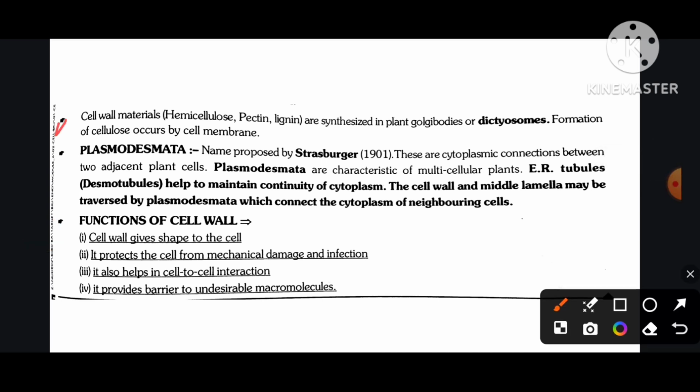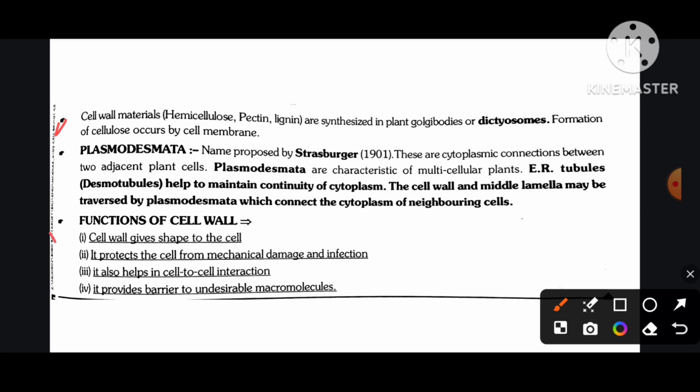Cell wall materials like hemicellulose, pectin, and lignin are synthesized in plants by Golgi bodies, or dictyosomes. Formation of cellulose occurs at the cell membrane. Plasmodesmata: the name was proposed by Strasburger in 1901. These are cytoplasmic connections between two adjacent plant cells, characteristic of multicellular plants. Endoplasmic reticulum tubules, the desmotubules, help to maintain continuity of cytoplasm. The cell wall and mid-lamella may be traversed by plasmodesmata which connect the cytoplasm of neighboring cells.